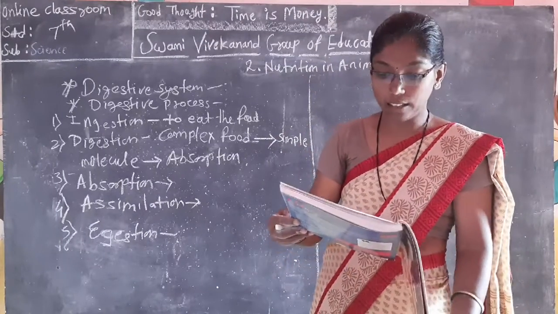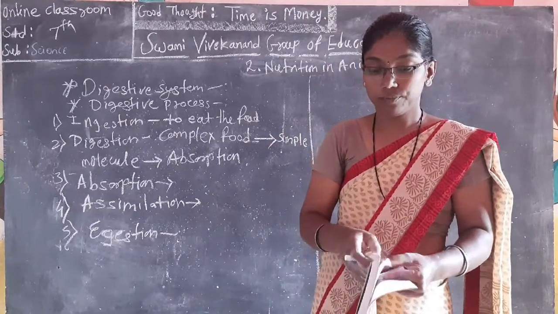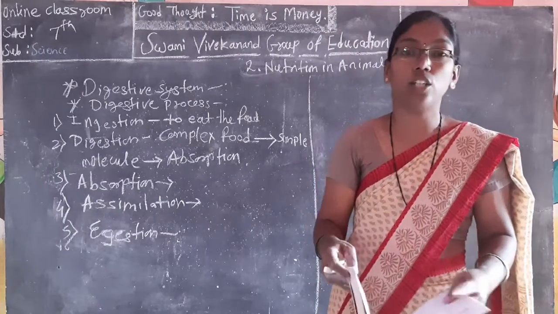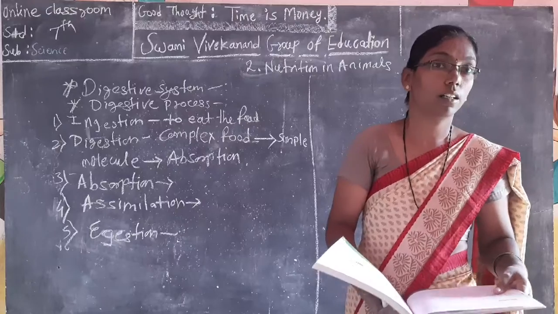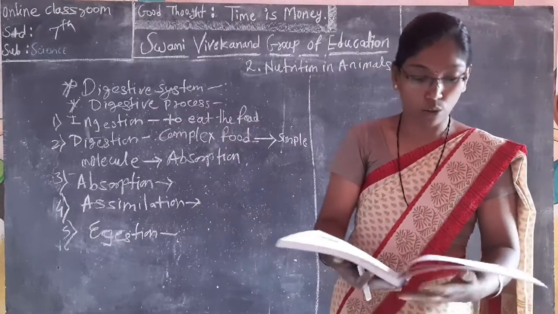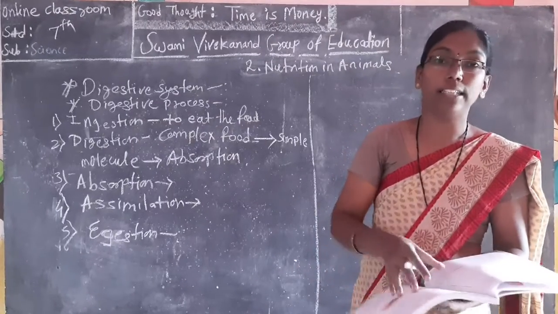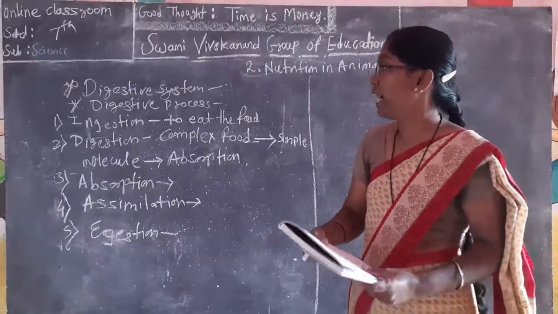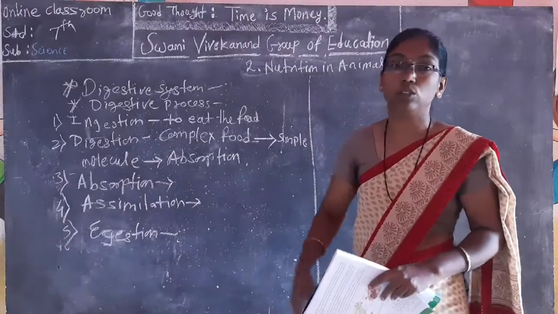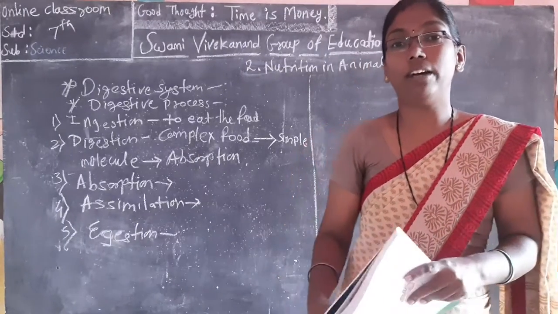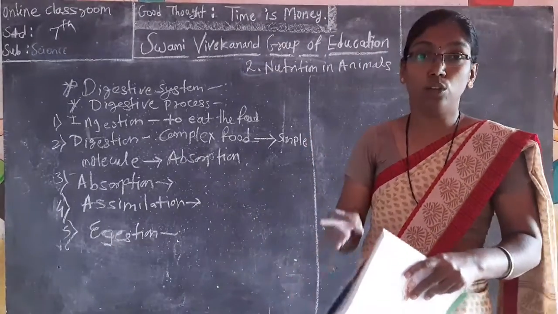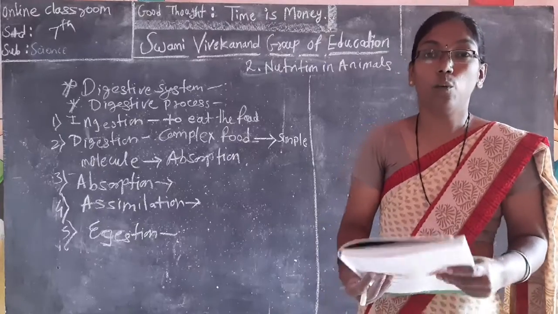And the remaining part, what is it? What happens to the digested food? We can see it here now, and nutrition in detail in the next period. So the digestive process is completed in the digestive system. Then what happens with this digested food? Why do we require it to be digested?